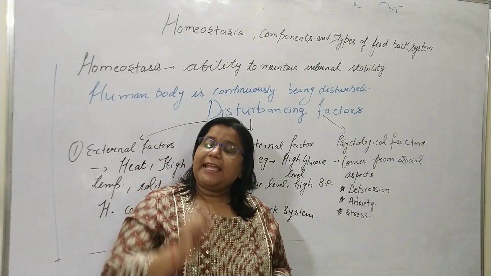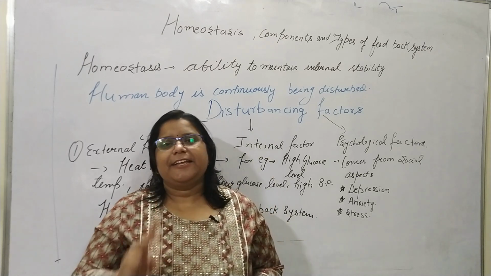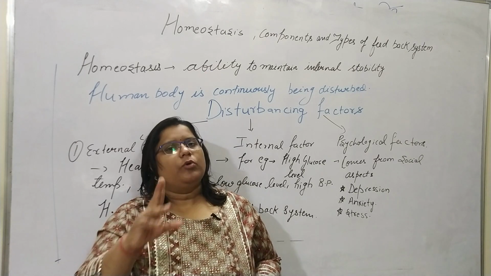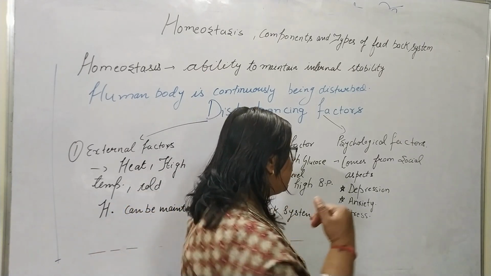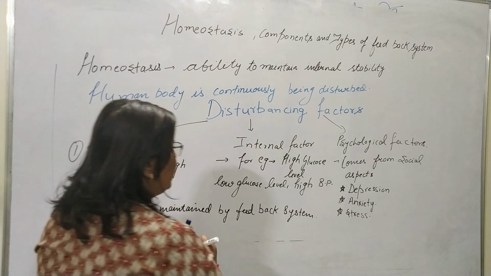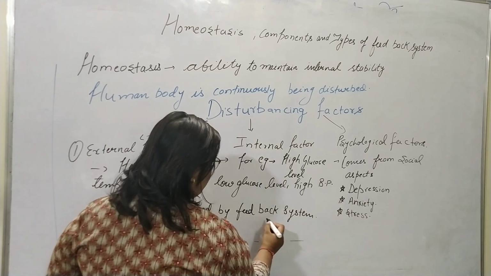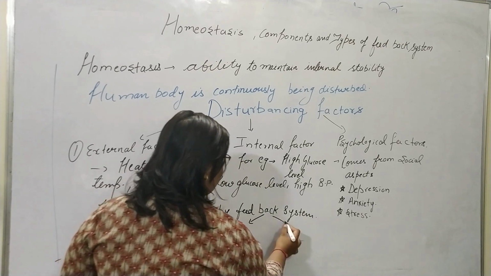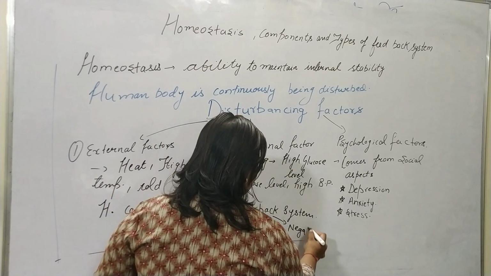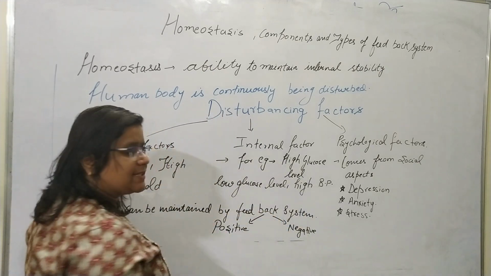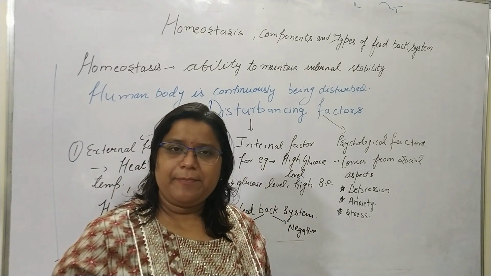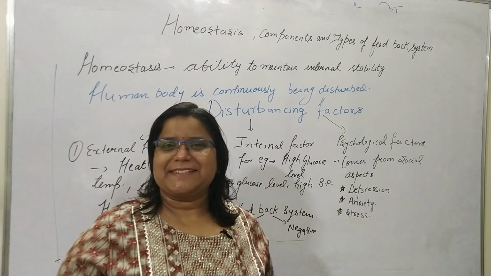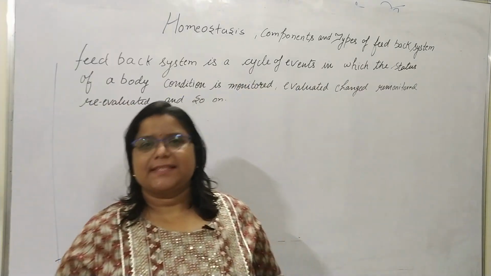So the body is the same: our body senses give either the positive thing or the negative thing. So there are two feedback systems, positive and negative. Now we will discuss the positive feedback system, the negative feedback system and the components of the feedback system. Now come to the feedback system.